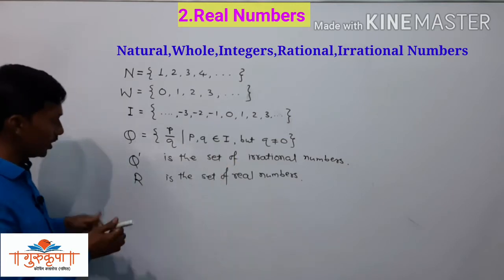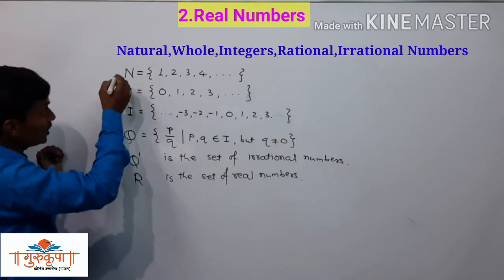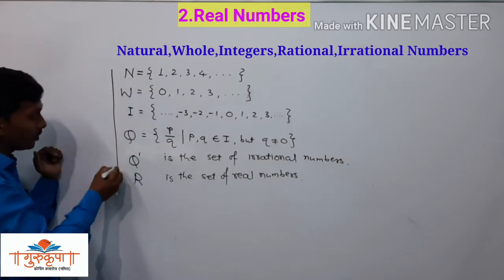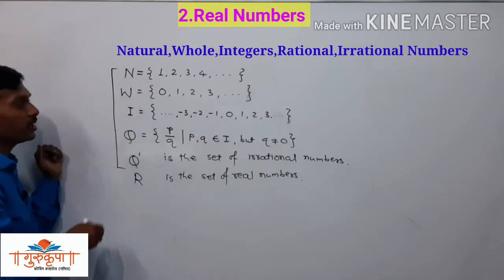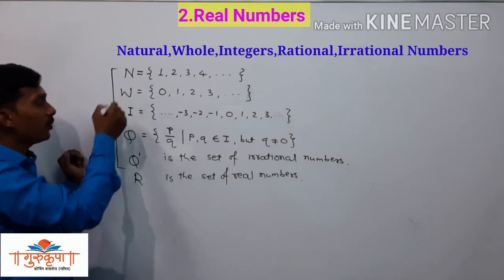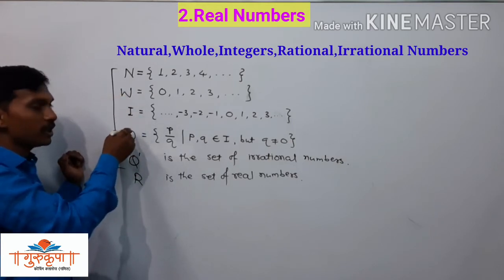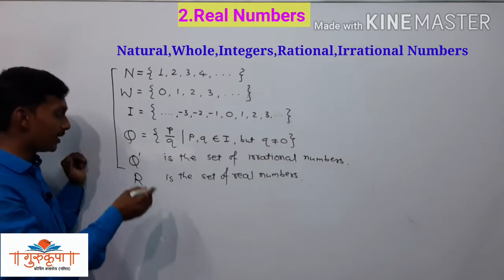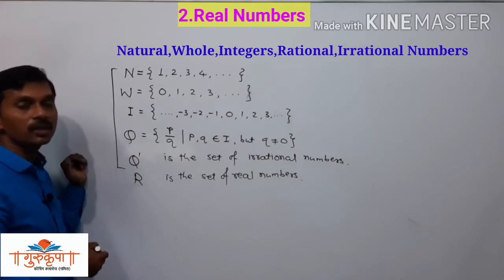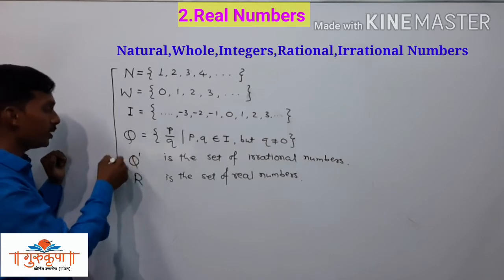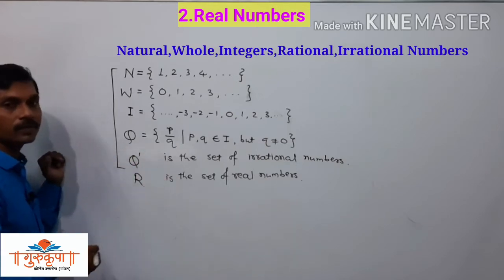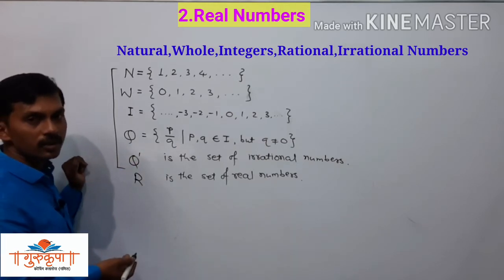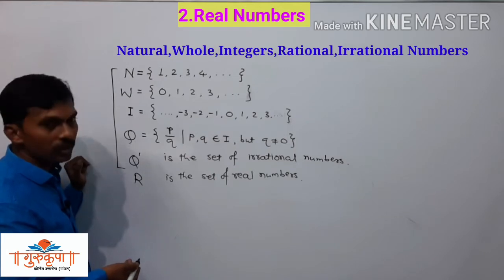And here we can write, see, each and every set, that is the set of natural numbers, set of whole numbers, set of integers, set of rational numbers and set of irrational numbers, are subsets of the real numbers. We are not going to include Q dash there, but Q dash is also a subset of the real numbers.